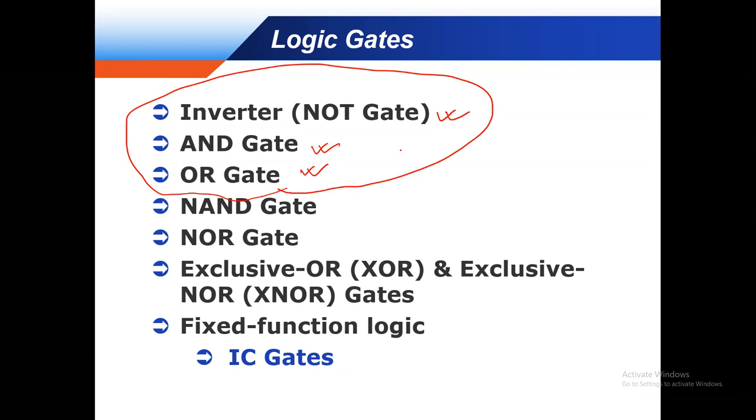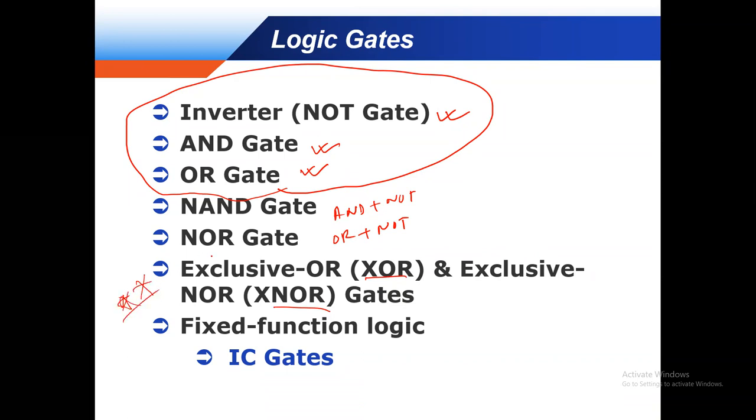Okay, and this is the extension. NAND means AND plus NOT. NOR means OR plus NOT. And exclusive OR means different. This is like the OR gate, but not OR. This is the exclusive OR, and exclusive NOR is the reverse of exclusive OR. Okay, this is the special.